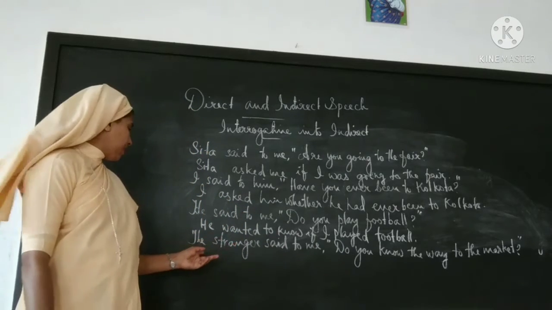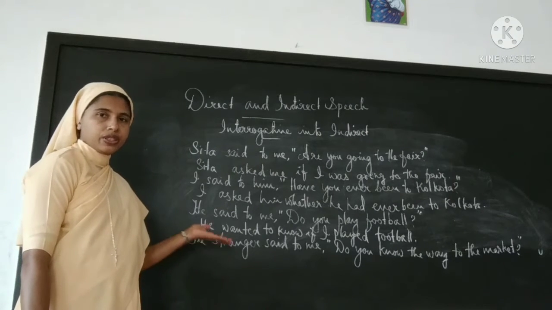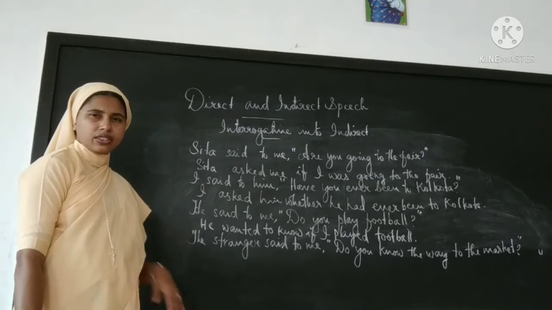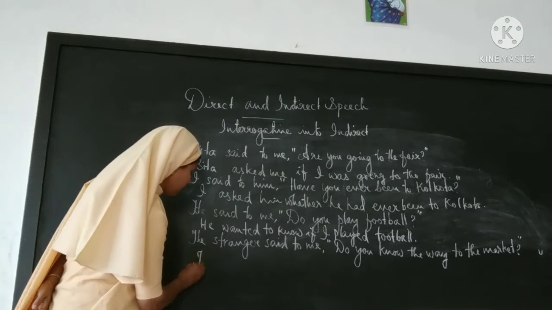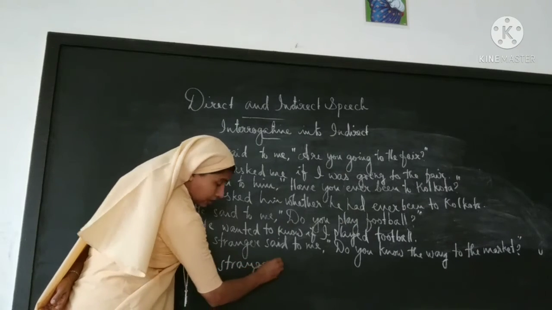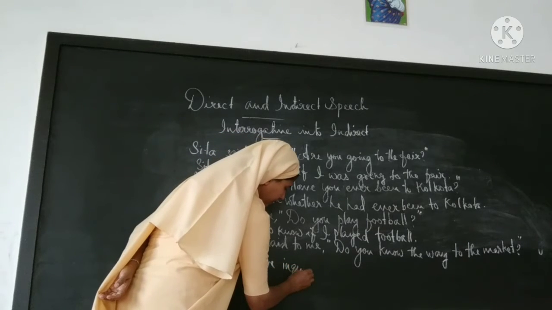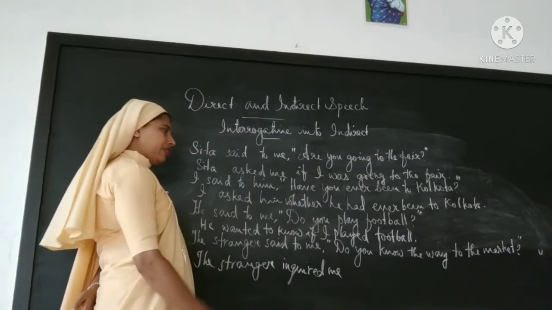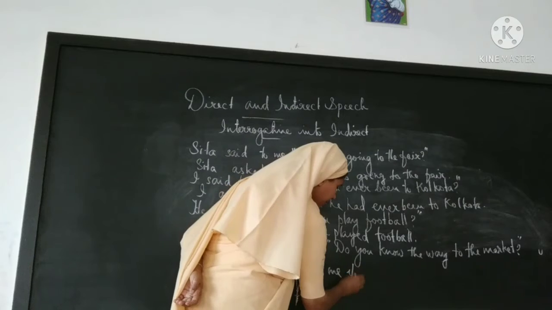Next sentence. The stranger said to me, do you know the way to the market? This is a question. That is an inquiry, isn't it? So we can use the word inquired. The stranger inquired me, then if or whether, you can use any. So we will use if.